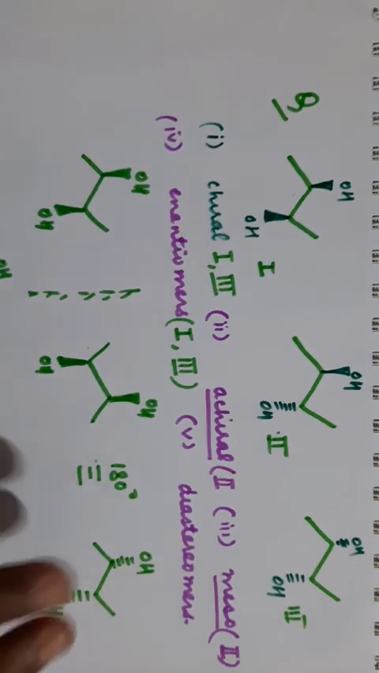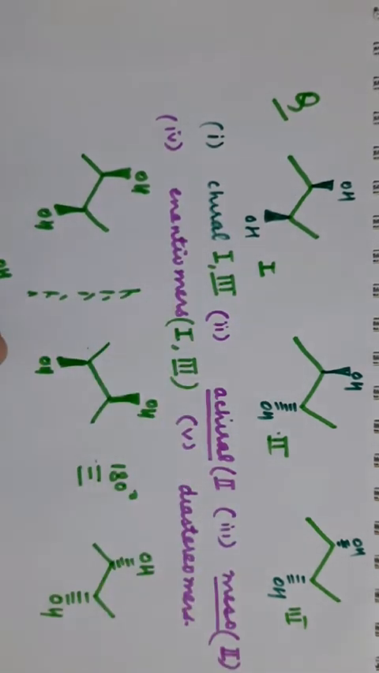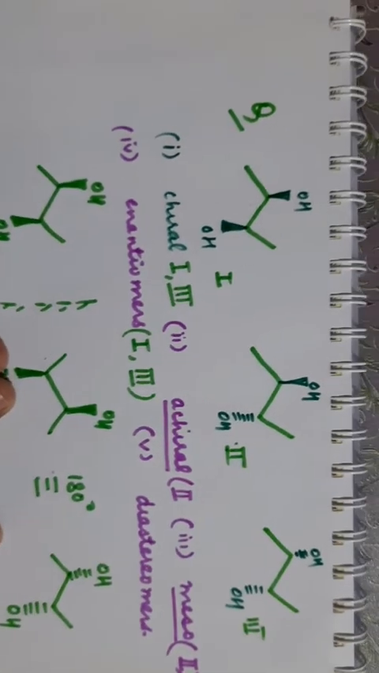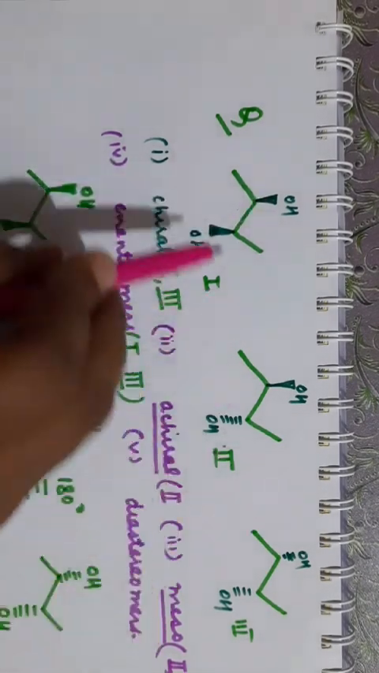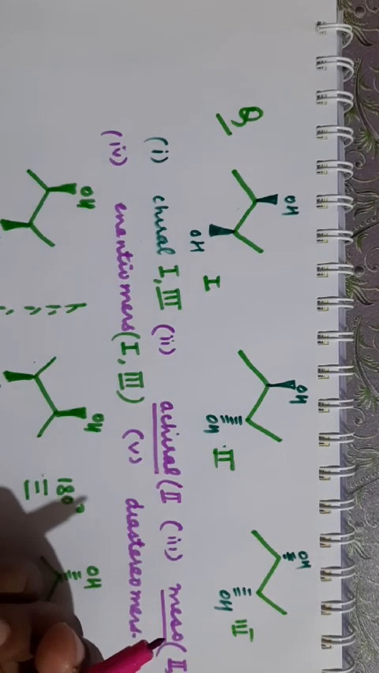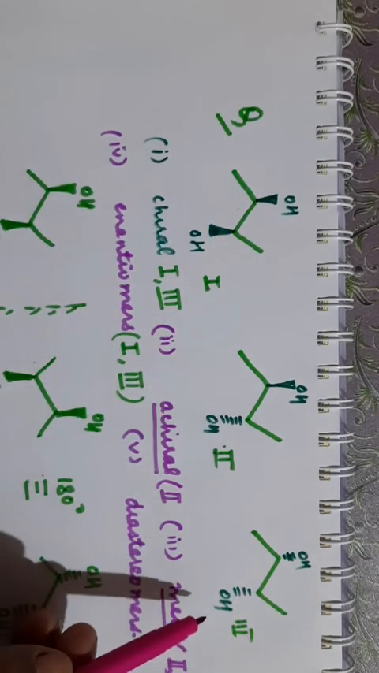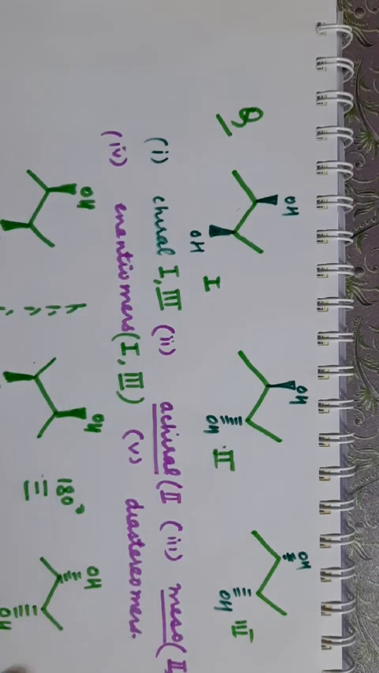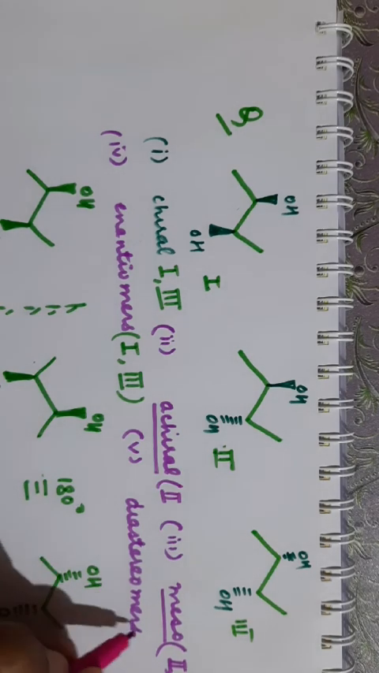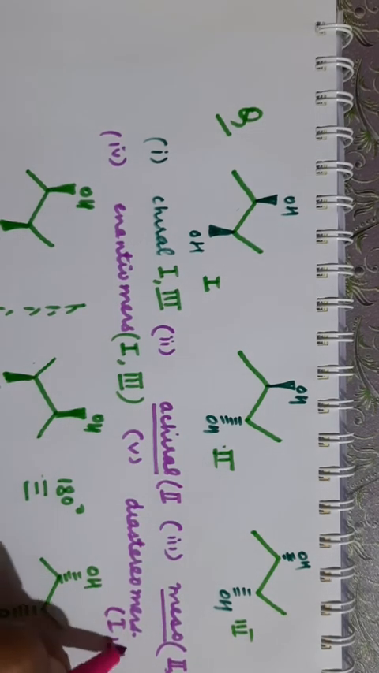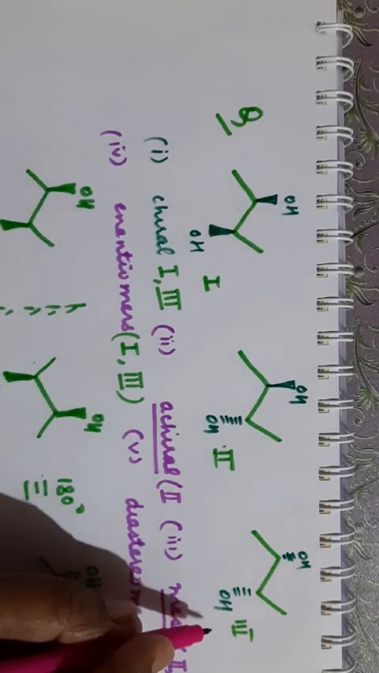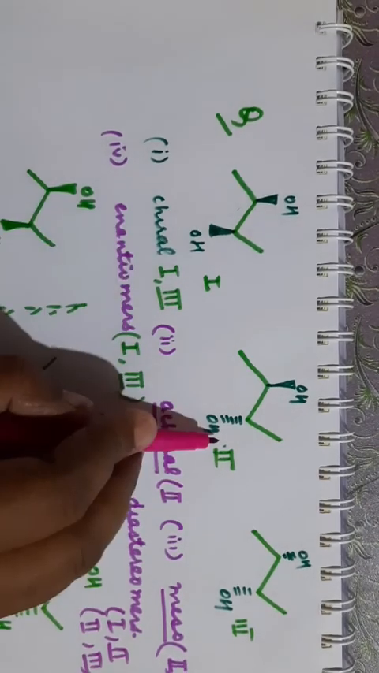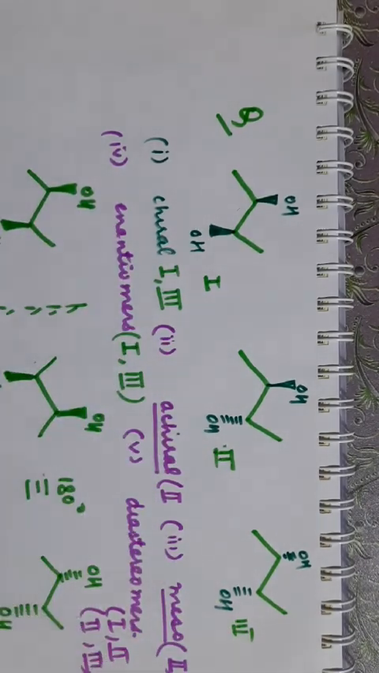Fifth, what are diastereomers here? See, first and third are enantiomers. So there is one more way to identify diastereomers and enantiomers. If the dash is changing to wedge and wedge is changing to dash. Here both were wedge, both changed to dash. So if the whole configuration is changing at each chiral center, then they must be enantiomers. Clear? So the diastereomers here will be first and second, and third and second. Because first and third are enantiomers, second is a meso compound. So first and second, and third and second, they are diastereomers.